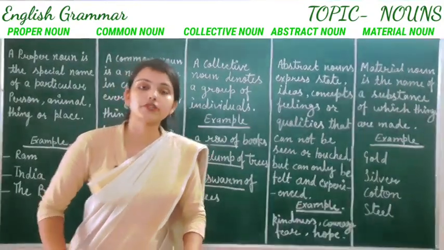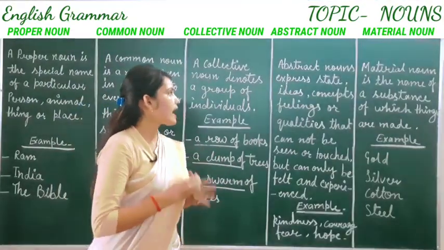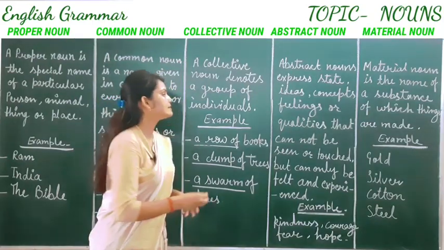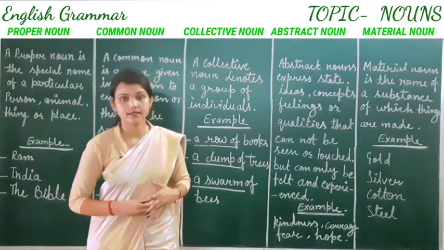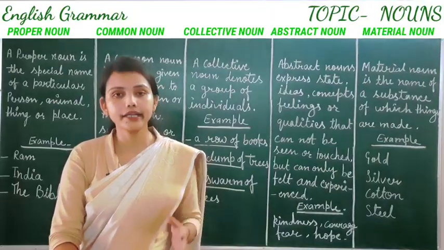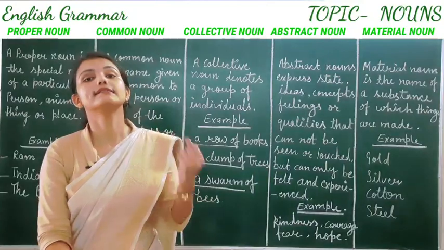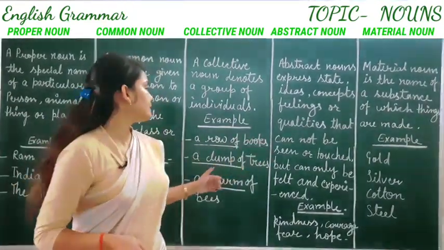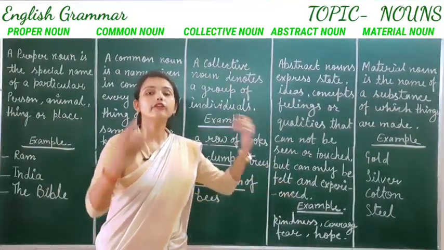Next is abstract noun. Abstract nouns express states, ideas, concepts, feelings or qualities that cannot be seen or touched but can only be felt and experienced. It means abstract nouns express states, ideas, feelings, qualities, etc., which cannot be touched or seen, which can be only felt or experienced. Okay. For example, kindness. Can we touch kindness? No, we can only feel it.